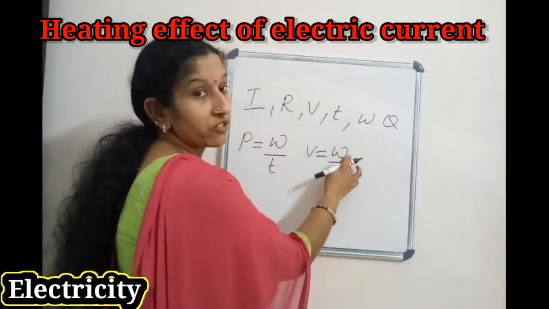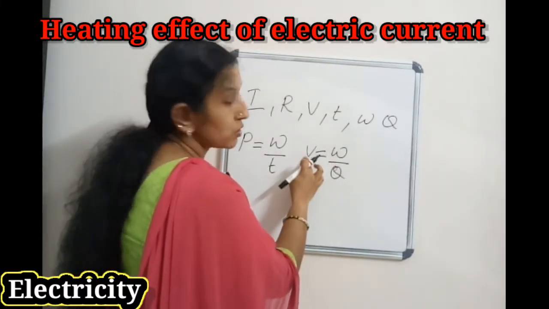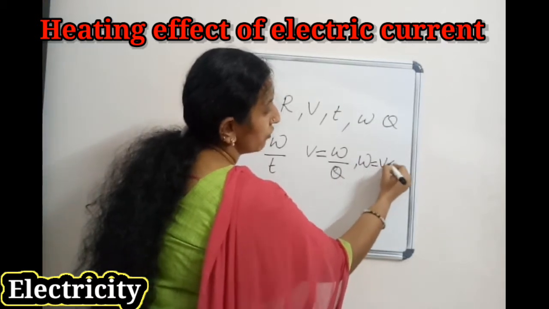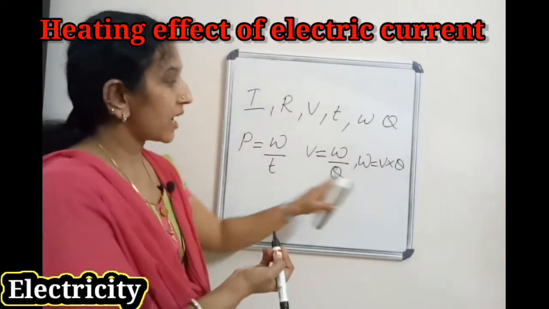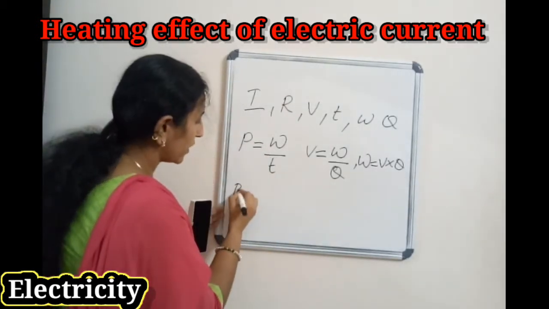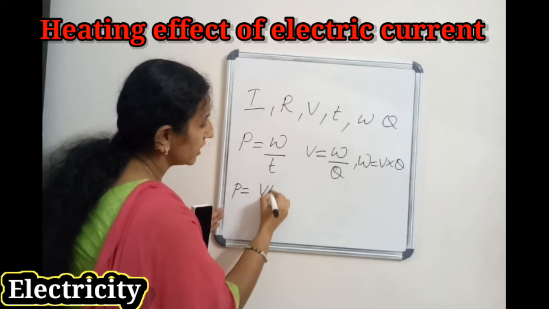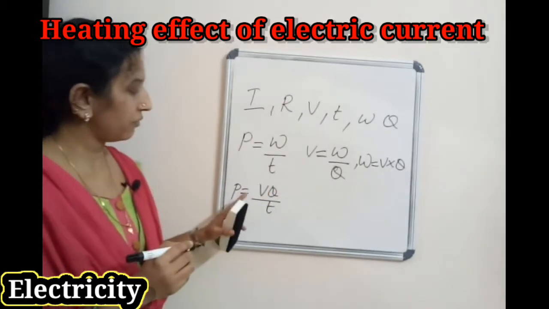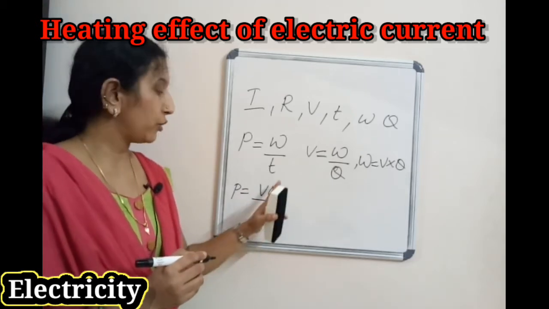And what is the equation for W? W equal to V into Q. Then apply this W equal to V into Q here. So P equal to VQ by T.